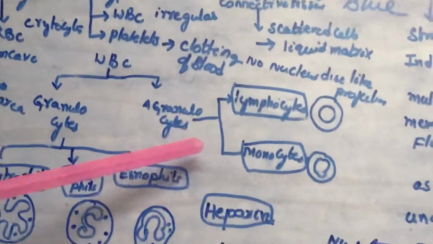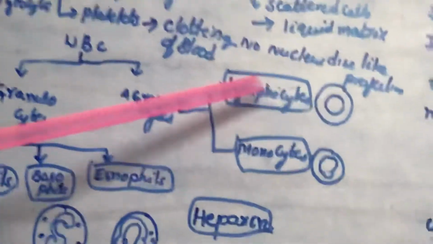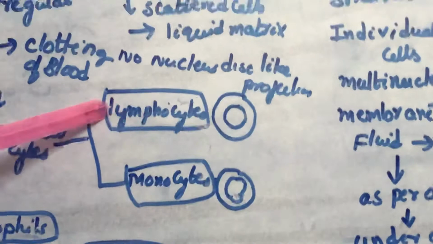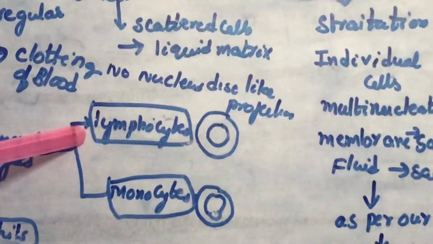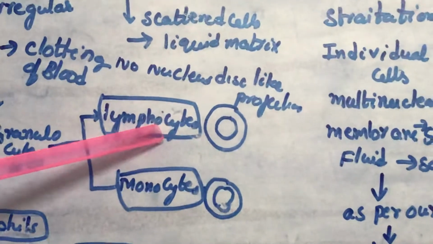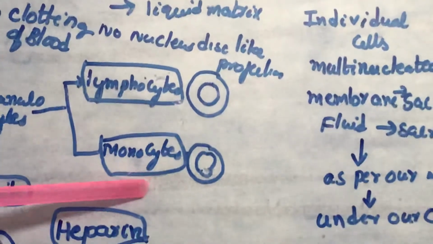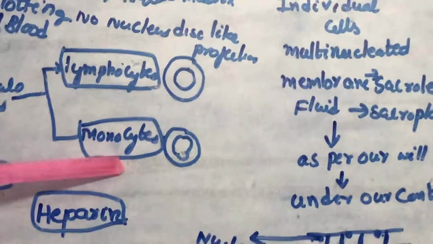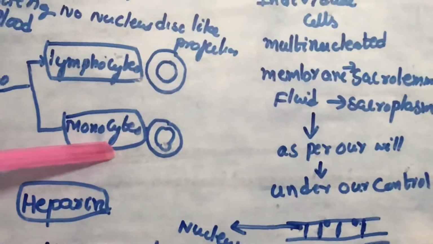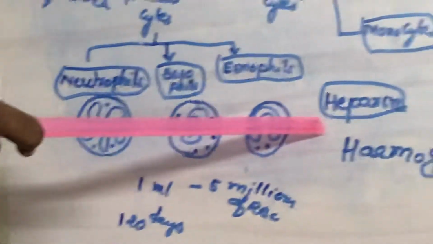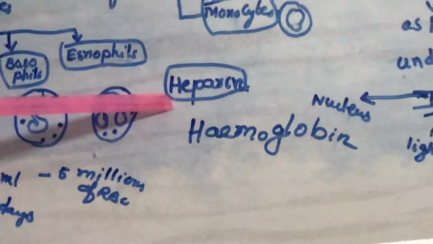Now coming to the agranulocytes. Agranulocytes are two types, as I said: lymphocytes and monocytes. Lymphocytes produce antibodies and protect our body from invading germs. Monocytes kill the dead germs and send them out in the form of pus. That's why monocytes are also called scavengers. Apart from this, there is another very important substance present in the blood called heparin.